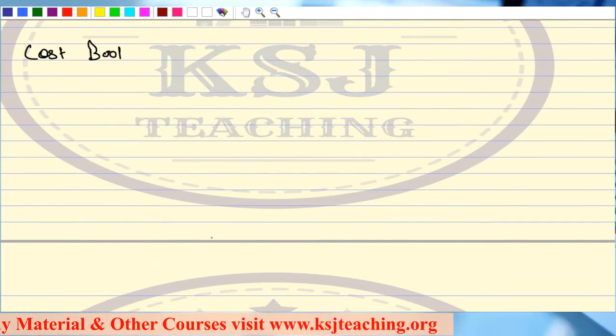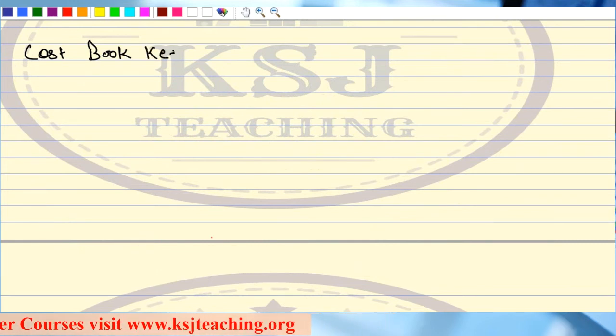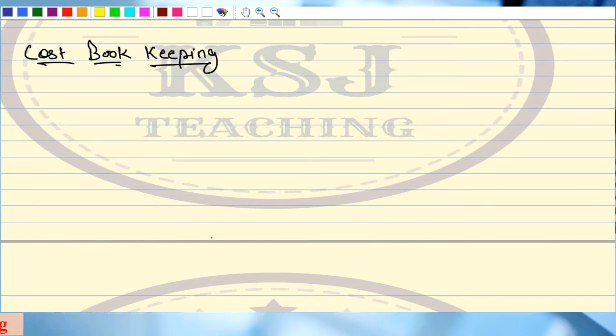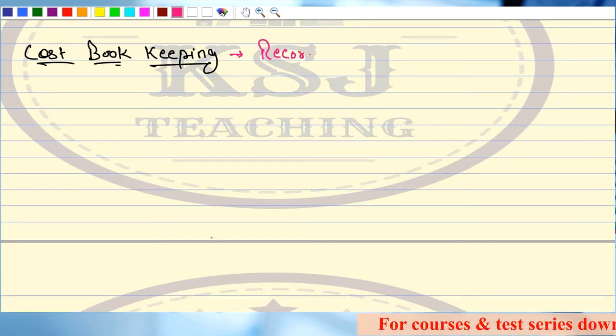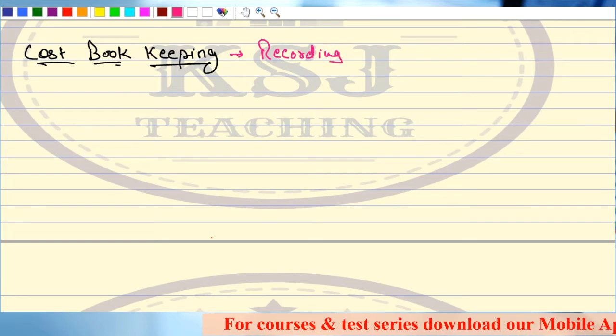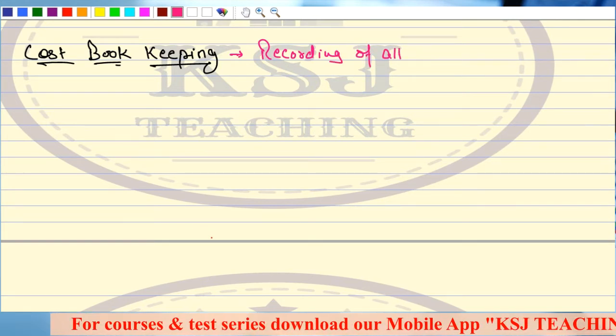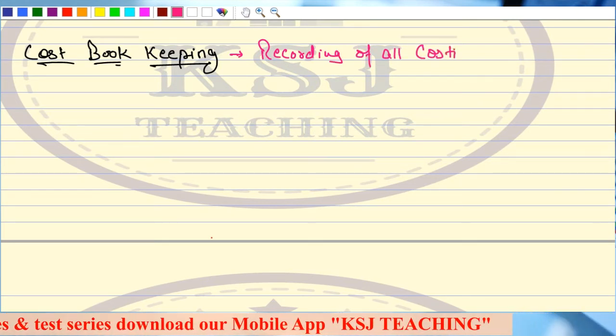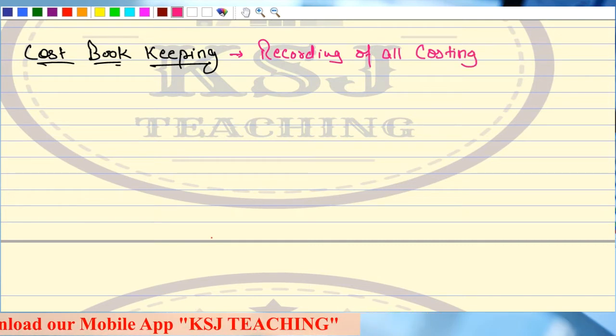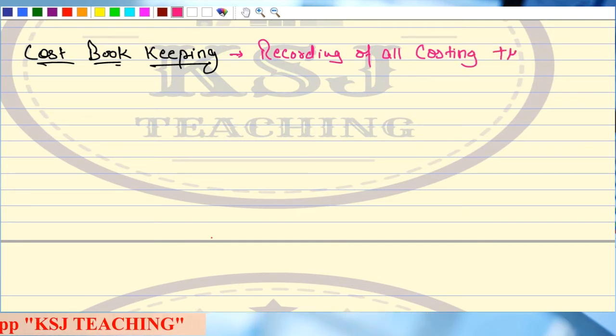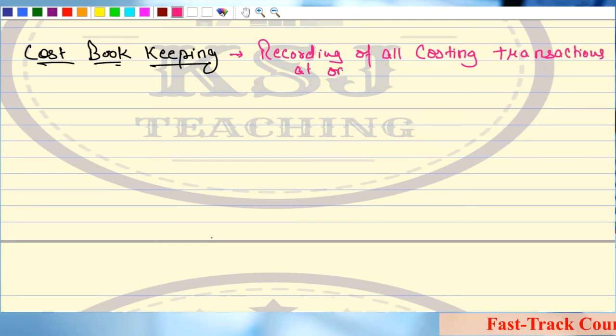Cost bookkeeping is a recording of all costing transactions at one place.